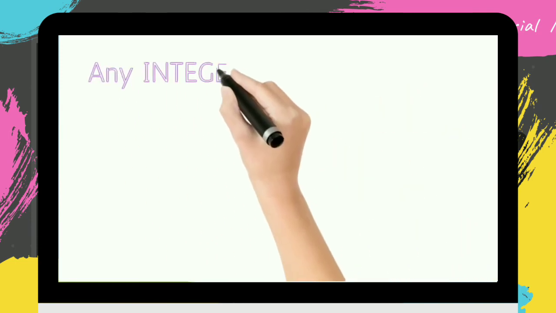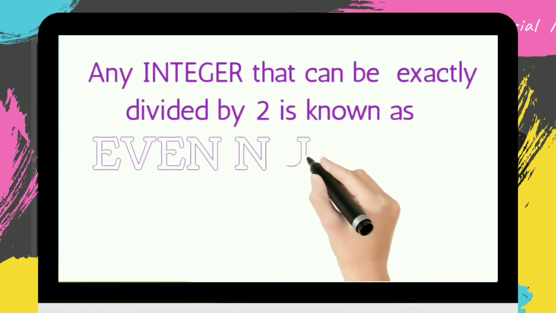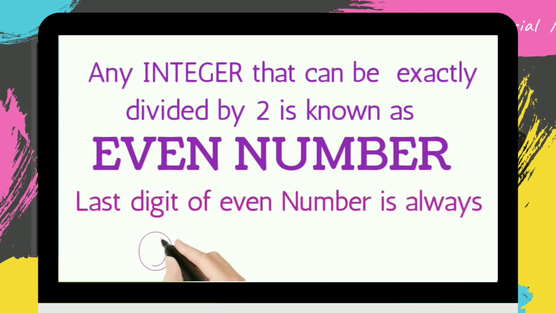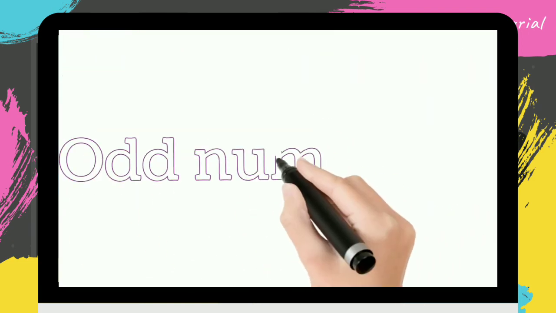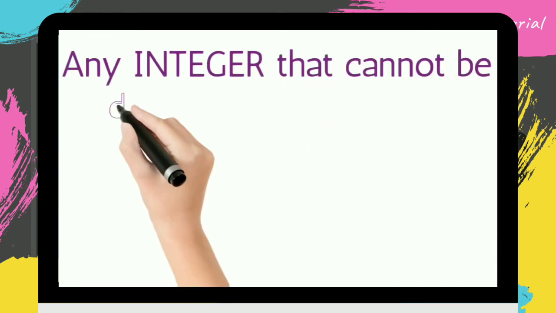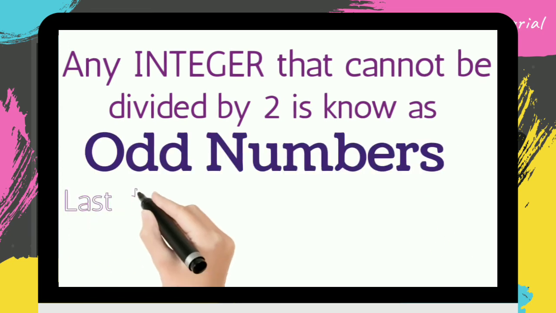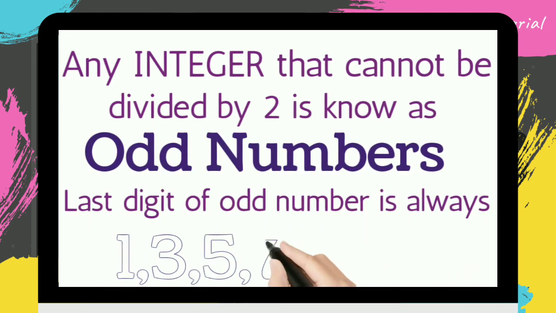Even and odd numbers. Any integers which are exactly divisible by 2 are known as even numbers. The last digit of an even number is always 0, 2, 4, 6 or 8. Odd numbers. Any integers which are not divisible by 2 are known as odd numbers. The last digit of an odd number is 1, 3, 5, 7 or 9.